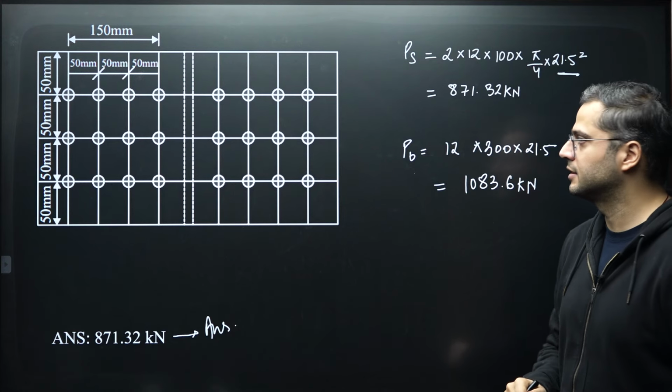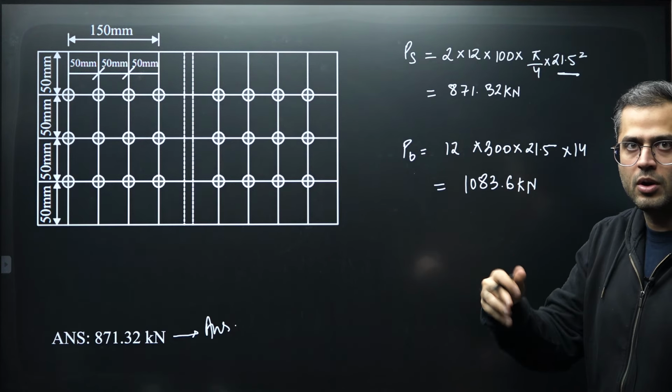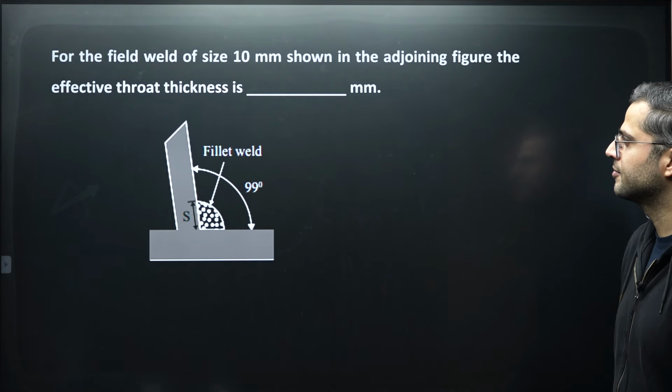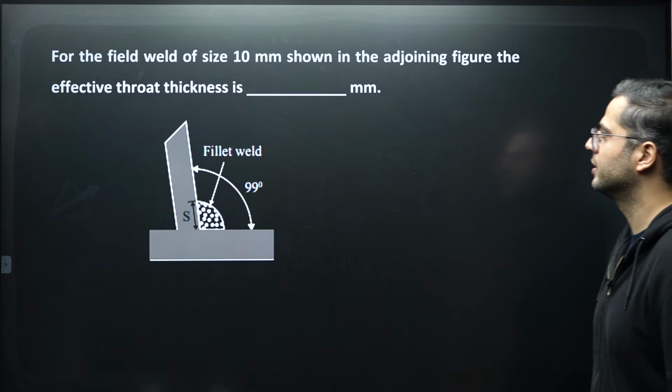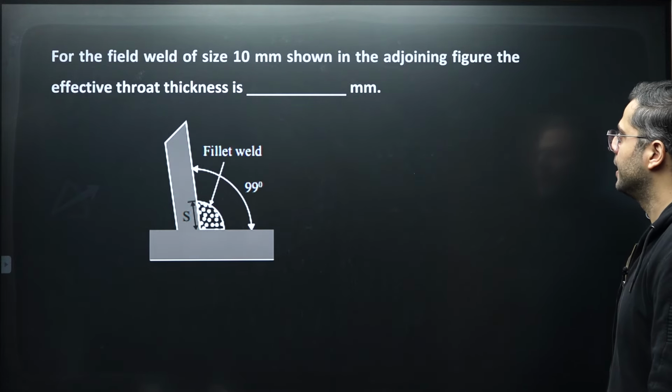871.32 will be your answer over here. Simple, two step. So I avoided all the things and just directly wrote down the numerical part. Next question. So for a field weld as shown in the figure of size 10 mm, they are saying that